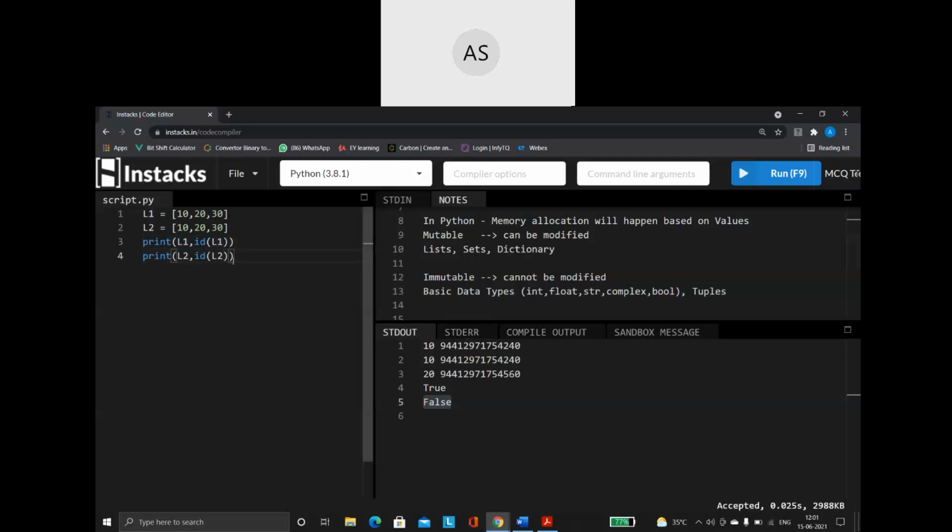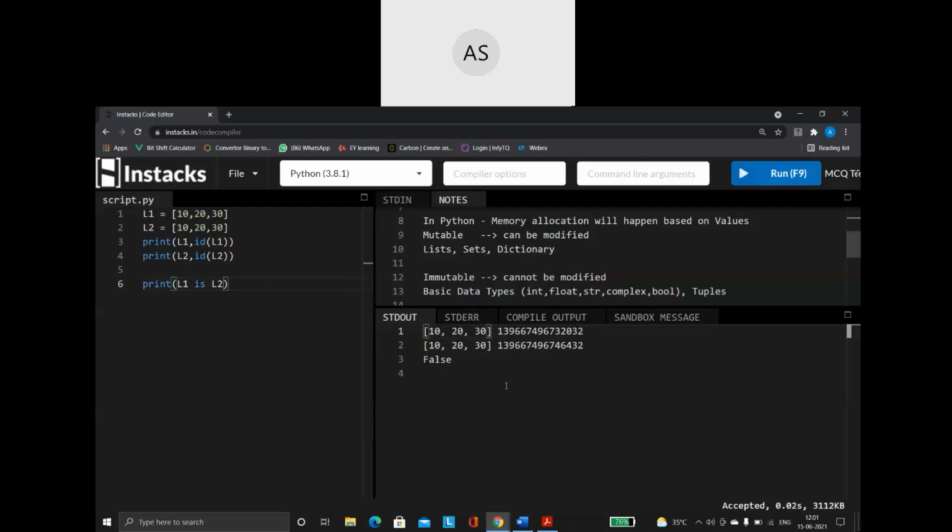Now what I'm going to do is apply my identity operator on this. I am saying print L1 is L2. Now when I run this, see what happens.